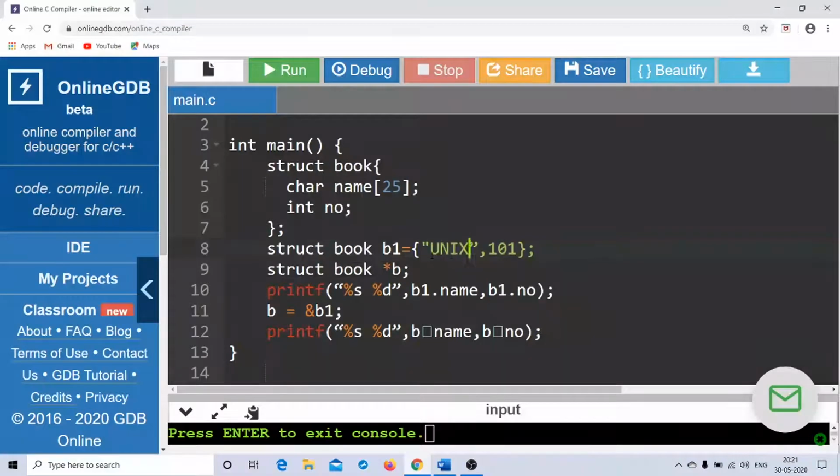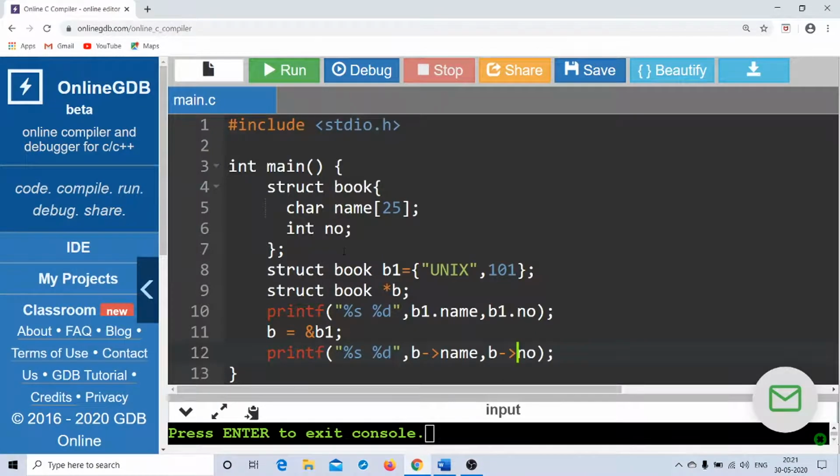Whenever I copy, there is a problem with the double quotes, so I have to get rid of that as well.